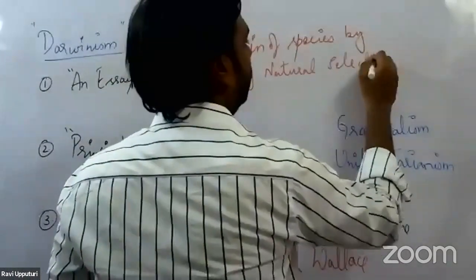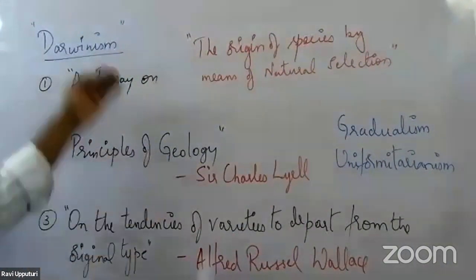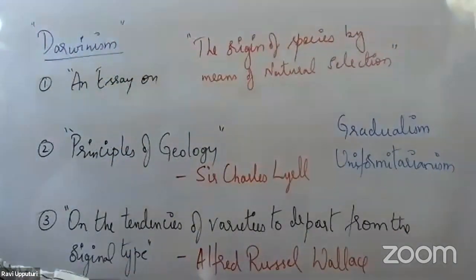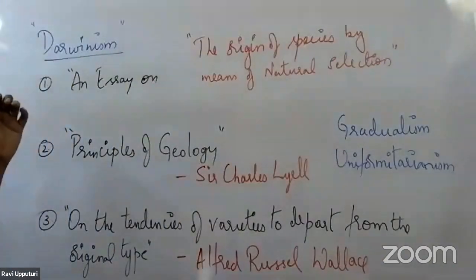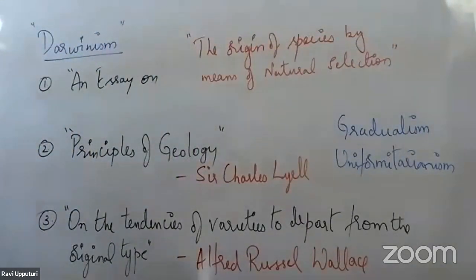So this was the book that was written by Darwin. By taking into consideration all three publications written by these three scientists, that is Thomas Malthus, Sir Charles Lyell, and Alfred Russel Wallace, Darwin started putting all his postulates as well as principles in his book, The Origin of Species by Means of Natural Selection.